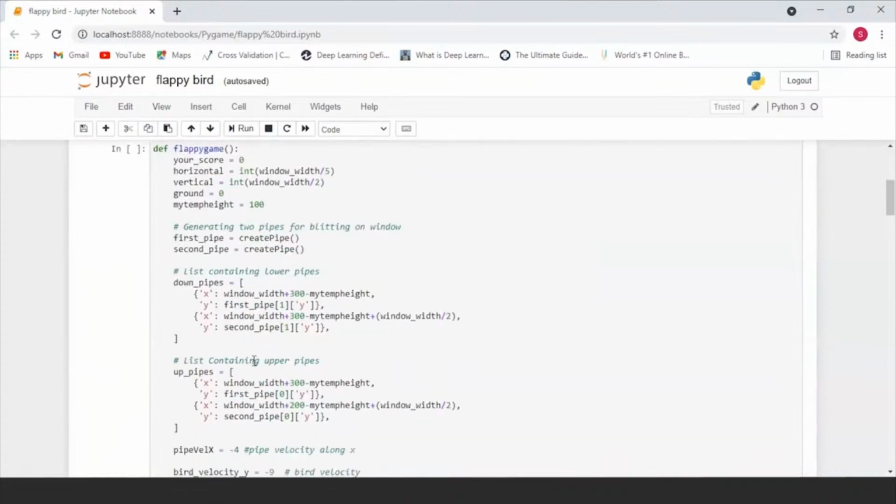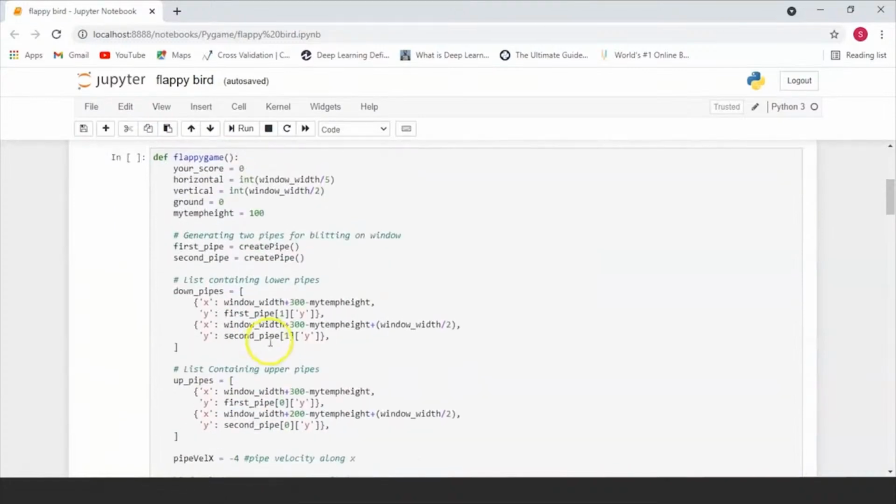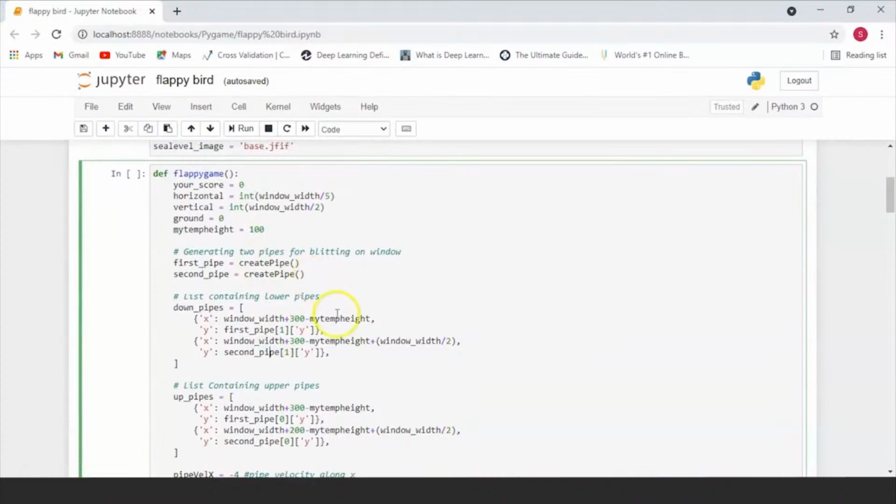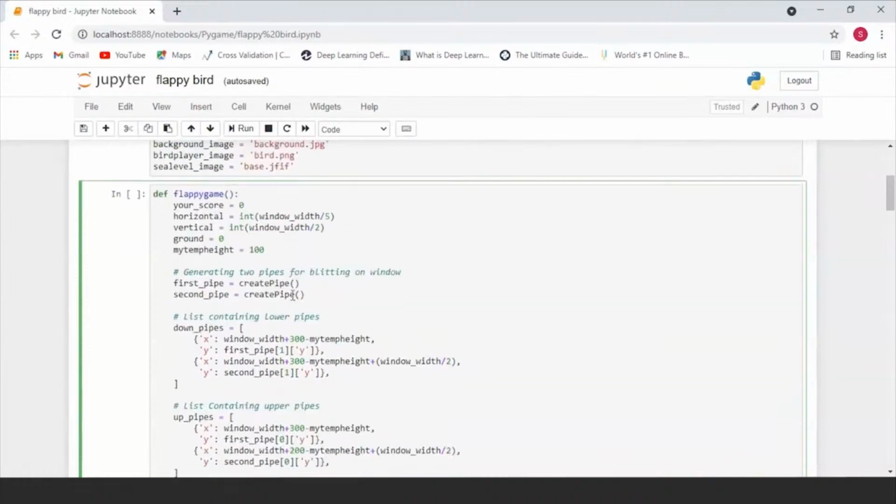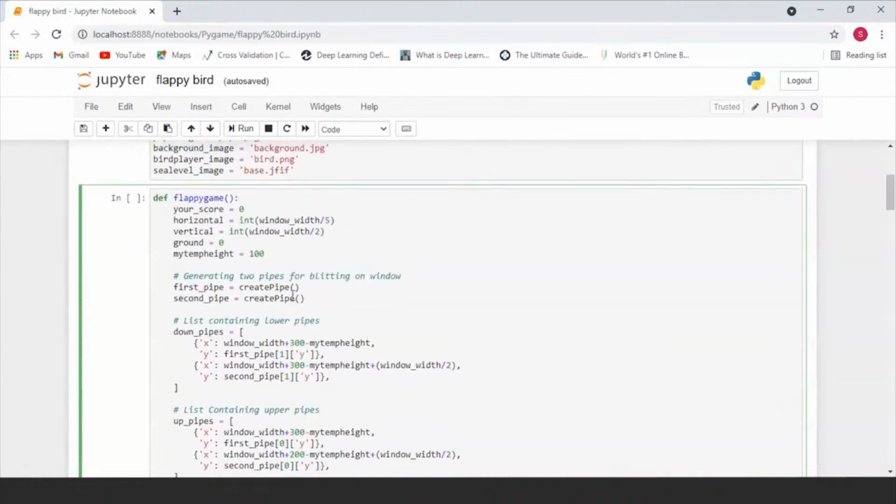Now, the first thing that we're going to be looking at is the Flappy Bird game itself. The main things that are happening in our Flappy game is, first of all, we're initializing variables and creating two pipes by calling the create pipe function.